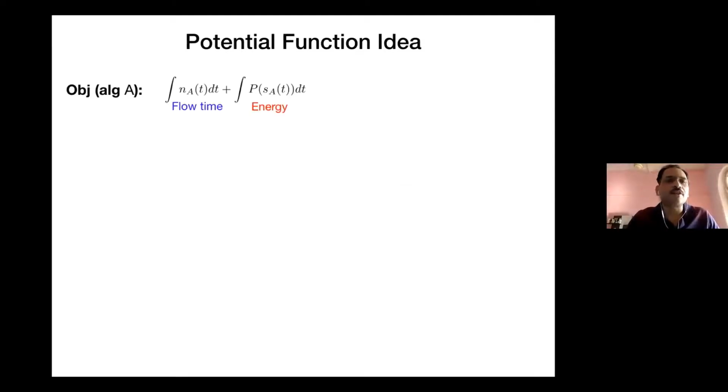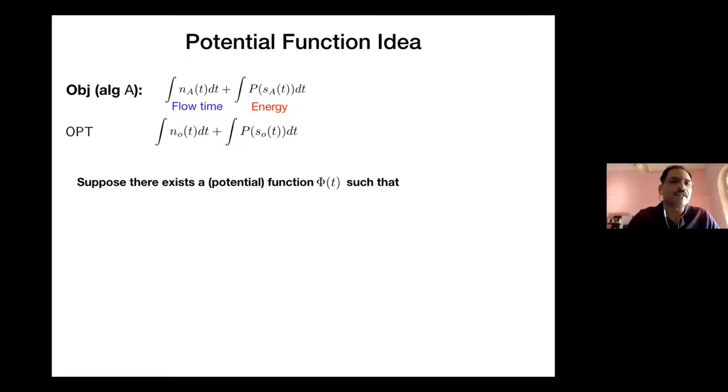Let's recall that the cost we are interested in is the flow time cost, which is the integral of the number of jobs you're holding in the system at time t, plus the rate at which you're spending your power, which is P of S of t. I'm subscripting everything with A for an algorithm and O for the OPT. Subscript O is the OPT, which possibly knows everything in the future, and A is any causal algorithm.